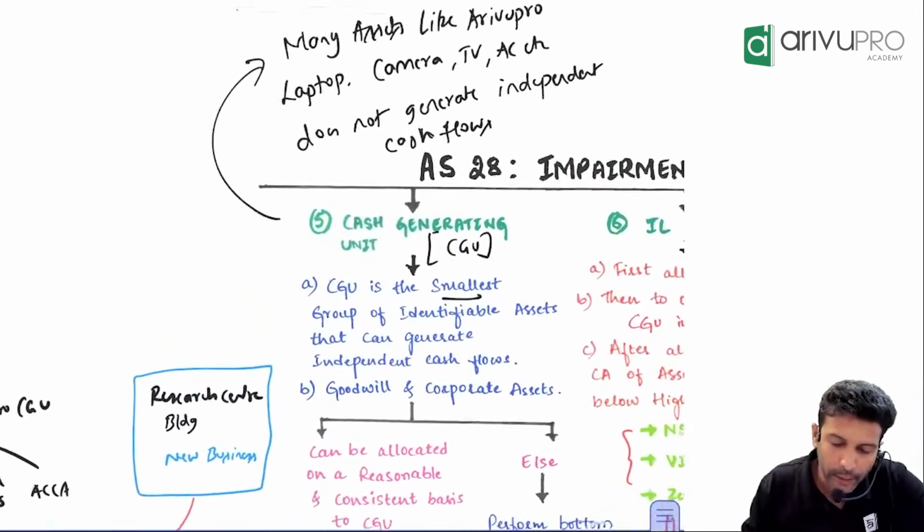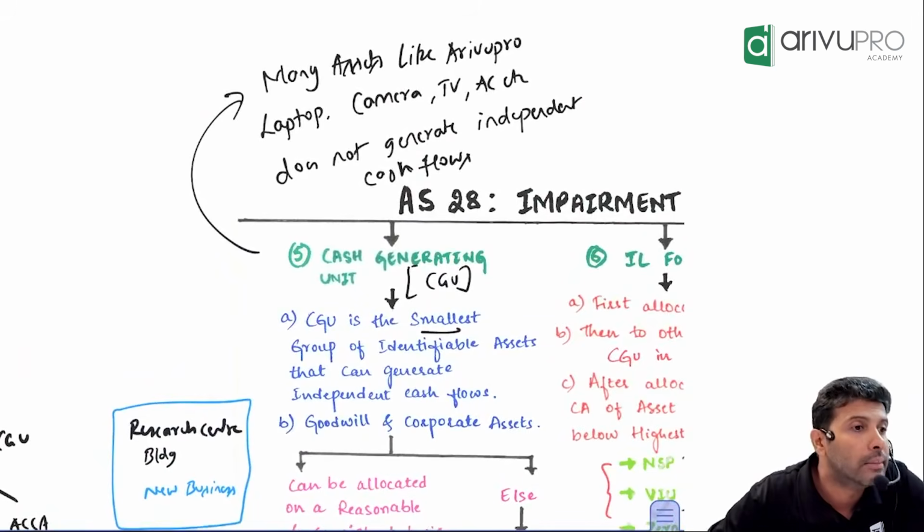Okay. Now, people, I have a goodwill. We already know there are 2 types of goodwill. What are those? Purchased goodwill and self-generated goodwill. Self-generated goodwill, accounting not permitted. Purchased goodwill, can you account? Yes, as per AS 14, right?